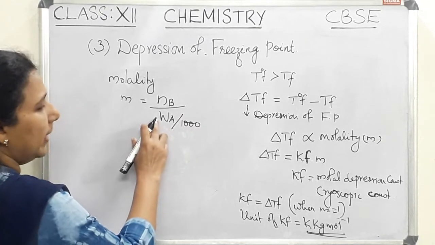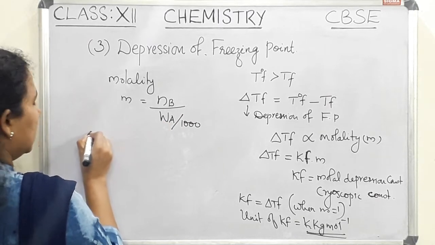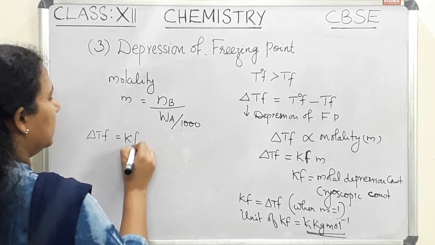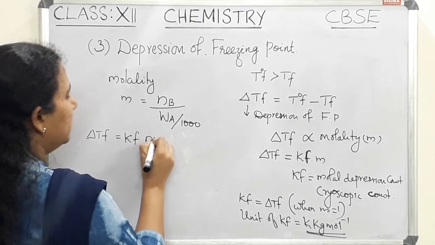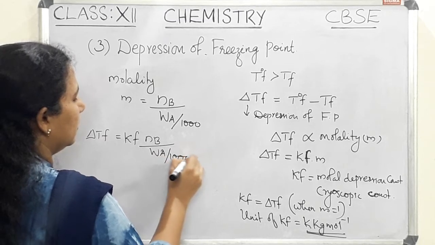So instead of M, we can write delta TF is equal to Kf into Nb divided by Wa by 1000.